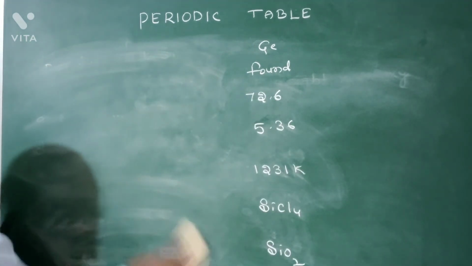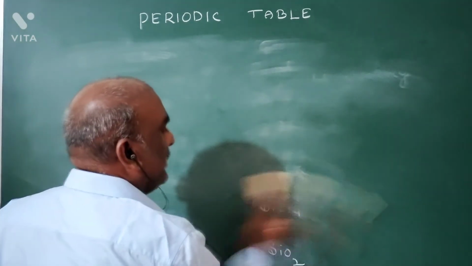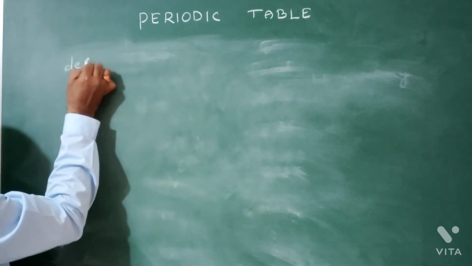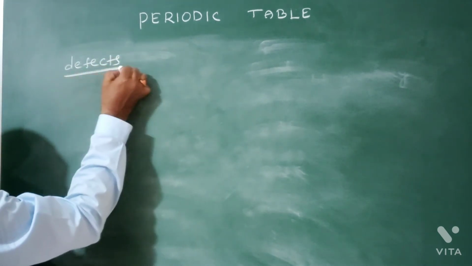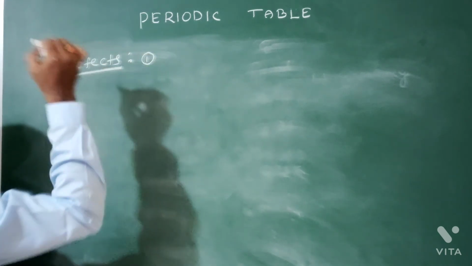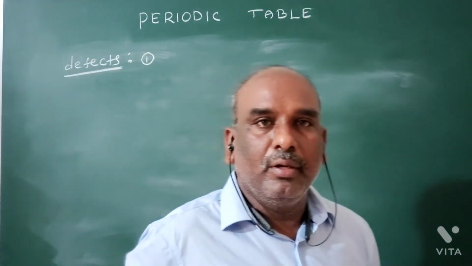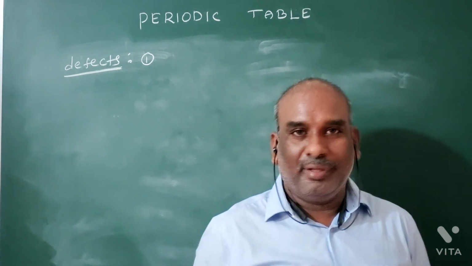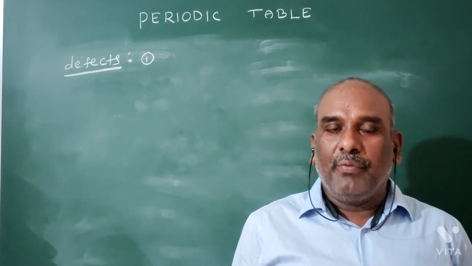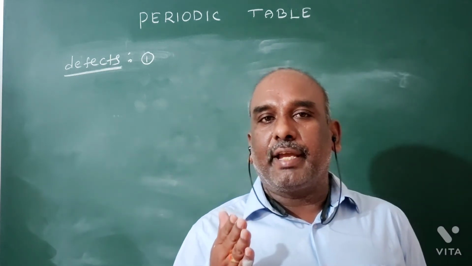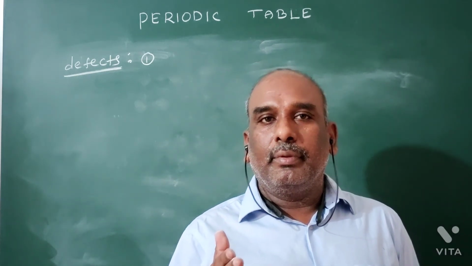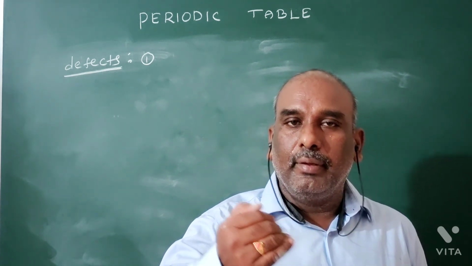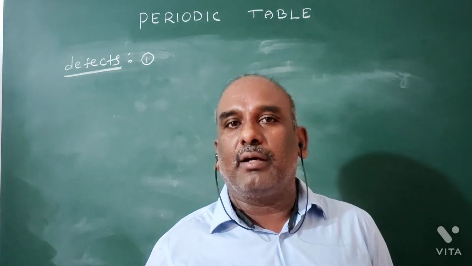what are the defects of the Mendeleev periodic table? First defect is the position of hydrogen. We know that hydrogen can be placed either in the first A group along with alkali metals or in the 7th A group along with halogens.